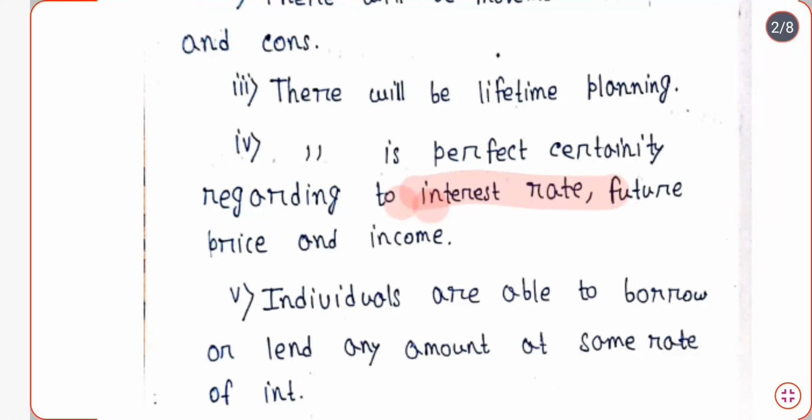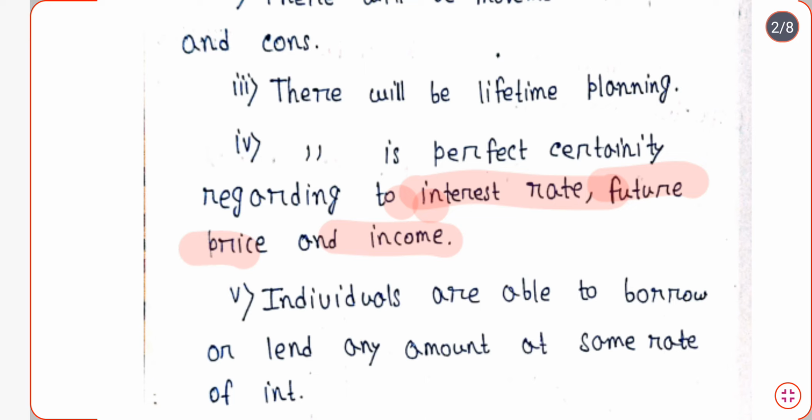Future price will not suddenly increase or fall very much. Income will not suddenly fall very much. So this type of certainty is in the assumption, and no uncertainty is basically allowed in the model.